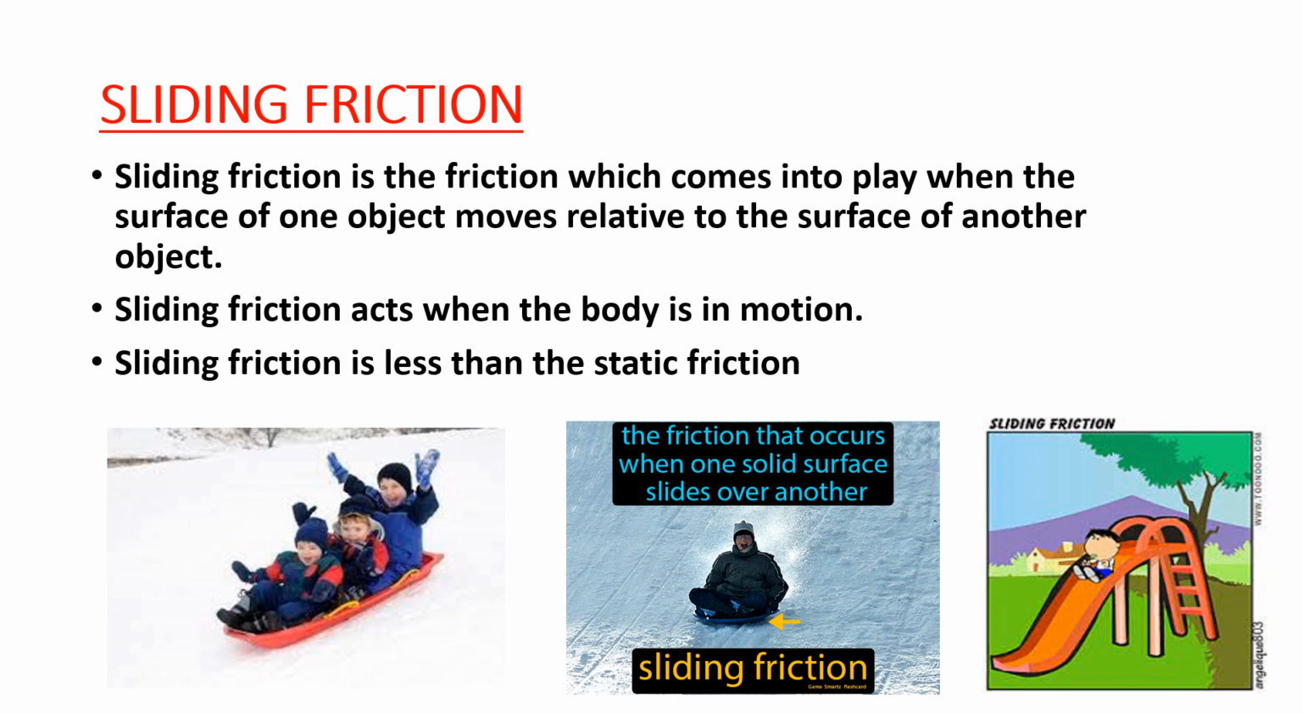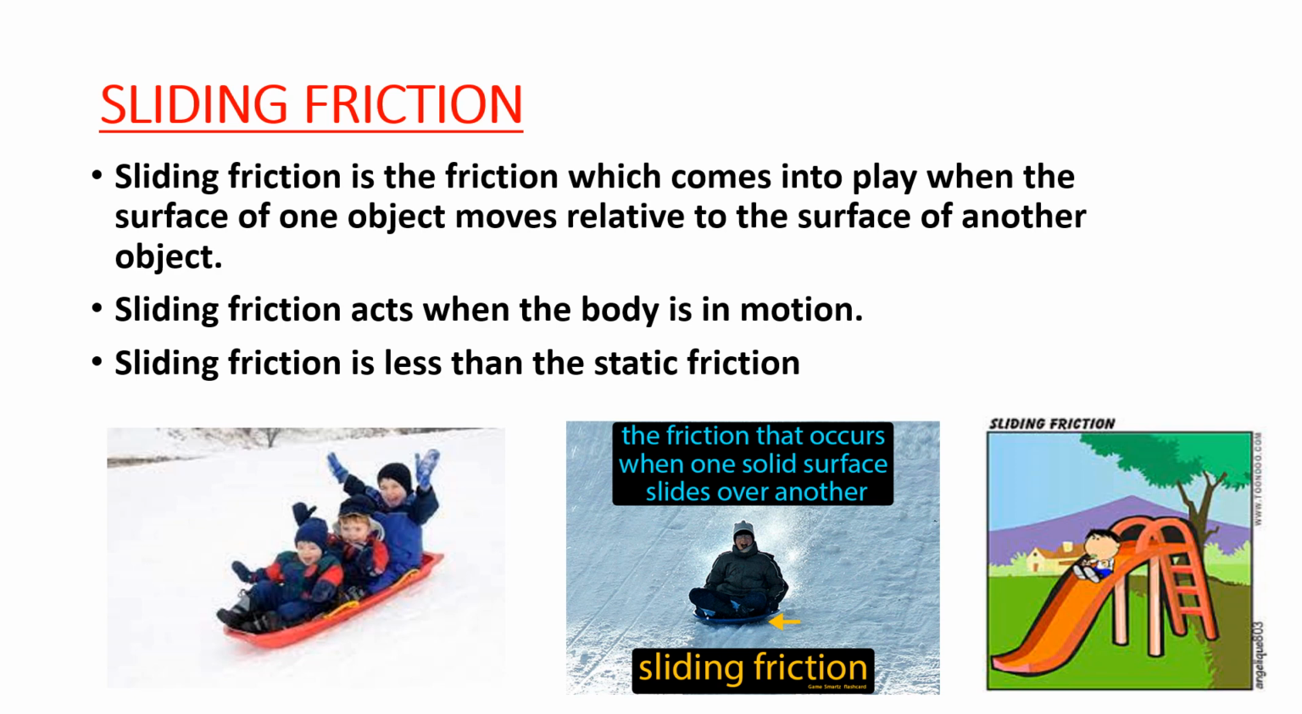Now the second friction is sliding friction. What is sliding friction? Sliding friction is the friction which comes into play when the surface of one object moves relative to the surface of another object. That means sliding friction acts when the body is in motion.